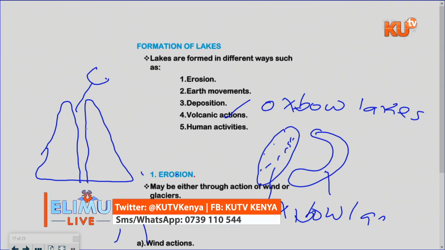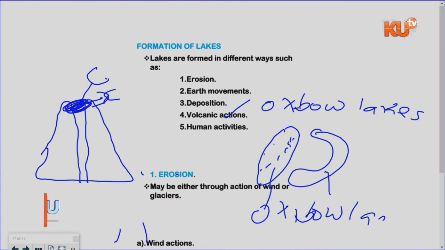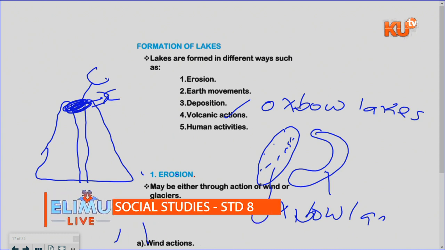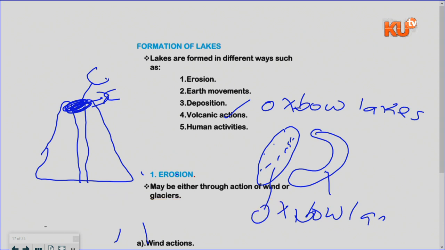On this part, once it has erupted, water is going to be created at this part, the part marked X. Once the water is created, you will find that it forms a small saucer-like lake. Most of them are small in size. When that occurs, volcanic activity leads to a volcanic mountain with a lake.